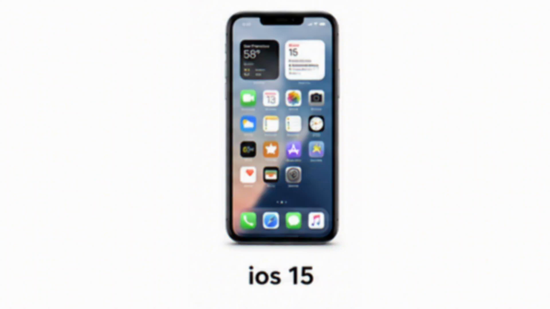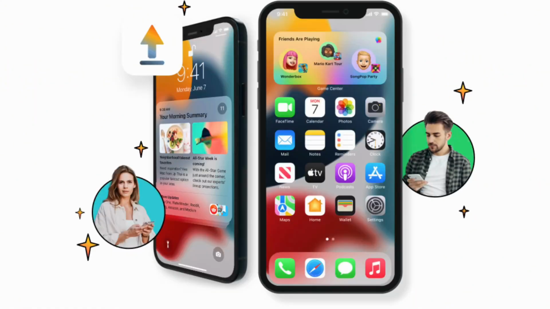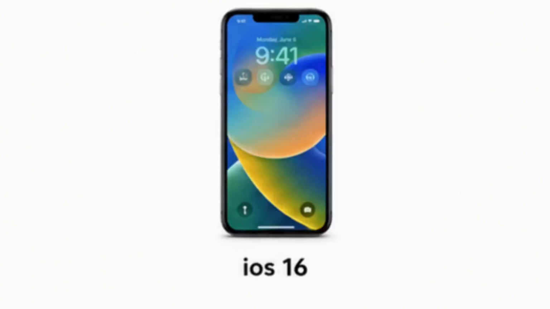iOS 15. Introduced in 2021, iOS 15 emphasized communication and focus. FaceTime gained spatial audio and SharePlay, while Focus Mode reduced distractions by filtering notifications based on activity.